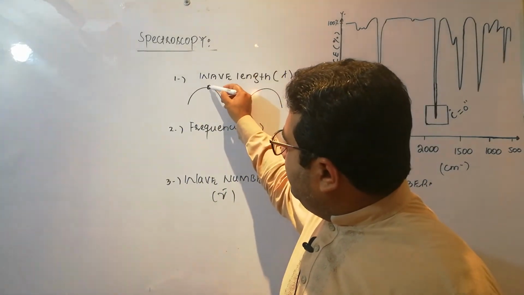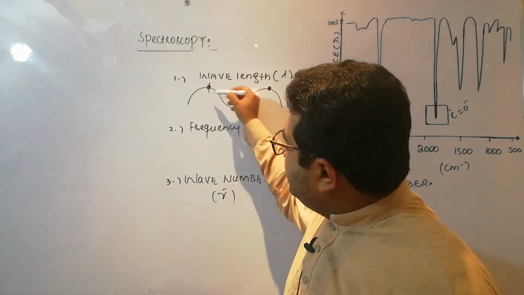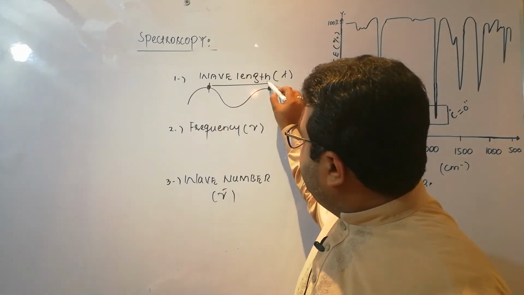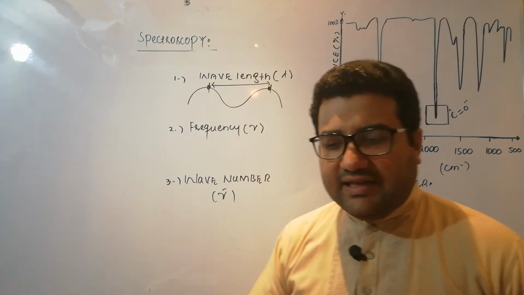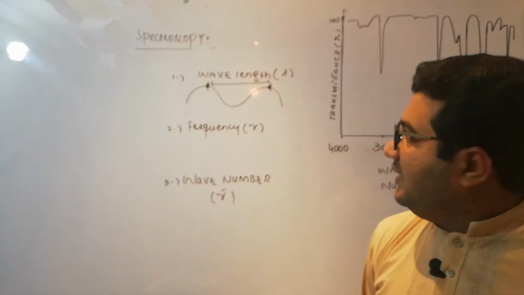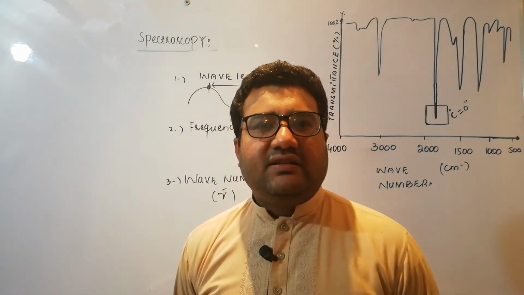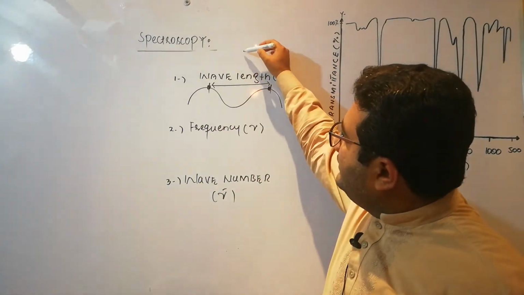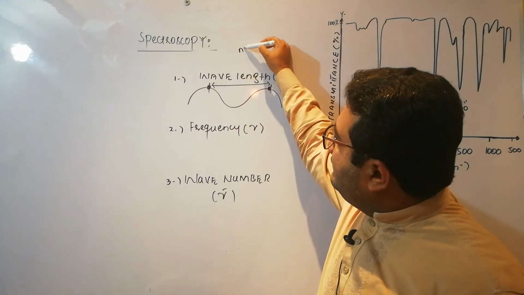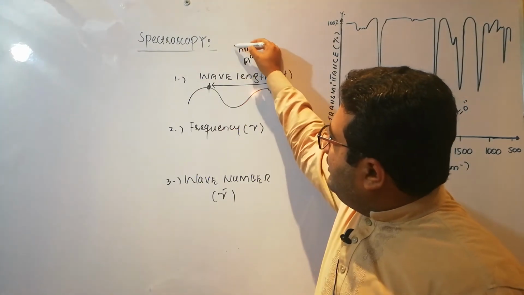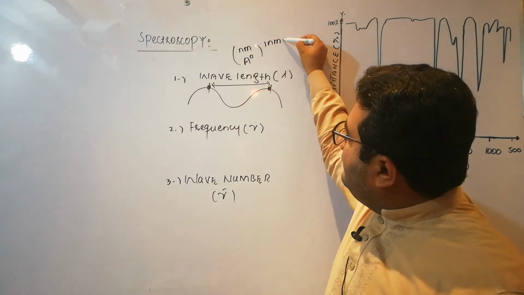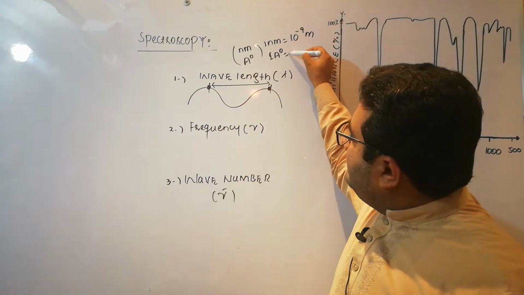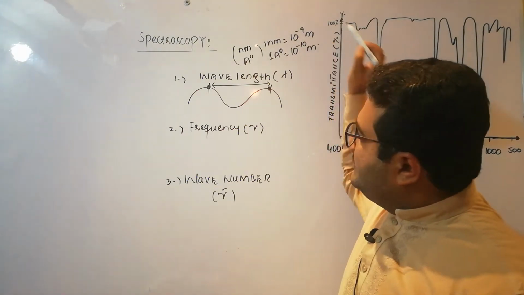The distance between two consecutive crests, or you can take two consecutive troughs, that is called the wavelength. It is the length of a single wave basically. And the SI unit of the wavelength is meter. But most of the time when we are discussing electromagnetic radiation, we take its unit as nanometer or angstrom. And 1 nanometer is equal to 10 raised to power minus 9 meter, and 1 angstrom is equal to 10 raised to power minus 10 meter.